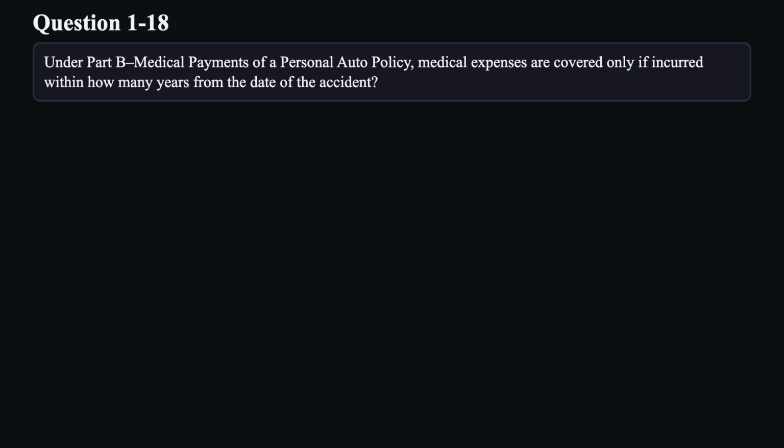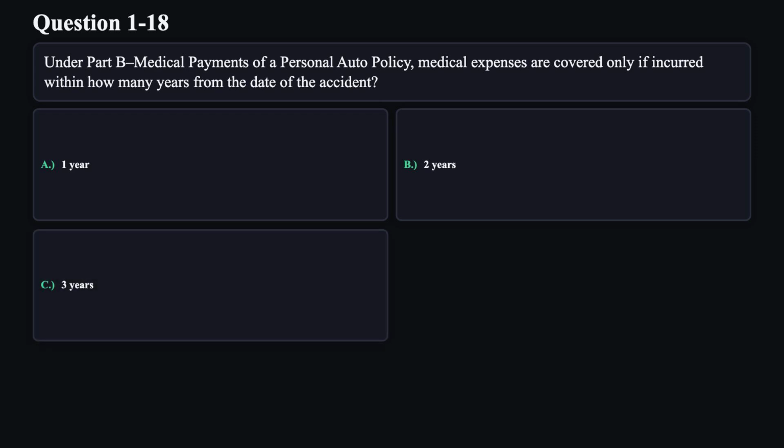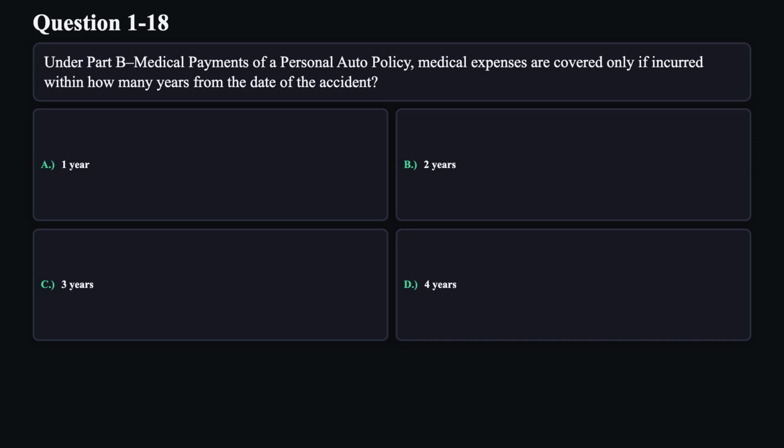Question 18. Under Part B medical payments of a personal auto policy, medical expenses are covered only if incurred within how many years from the date of the accident? A. 1 year. B. 2 years. C. 3 years. D. 4 years.